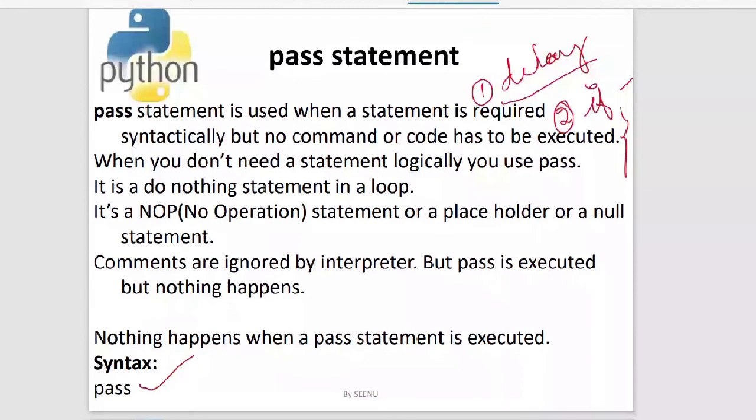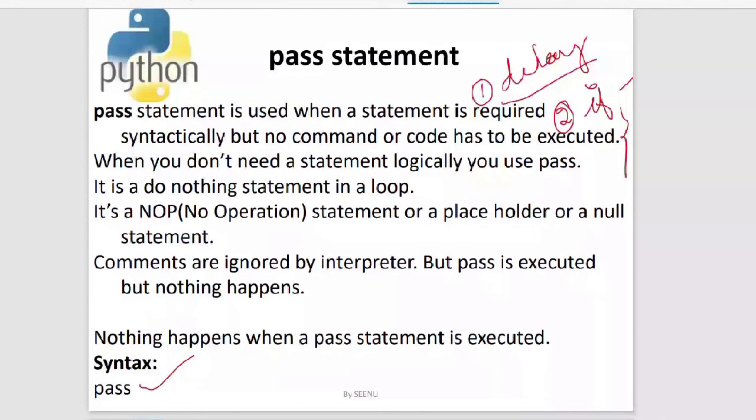You just have to discuss with your team and decide what to do in that particular module. But your language will not allow you to leave the block. If you're giving an if, you have to give a body for the if.